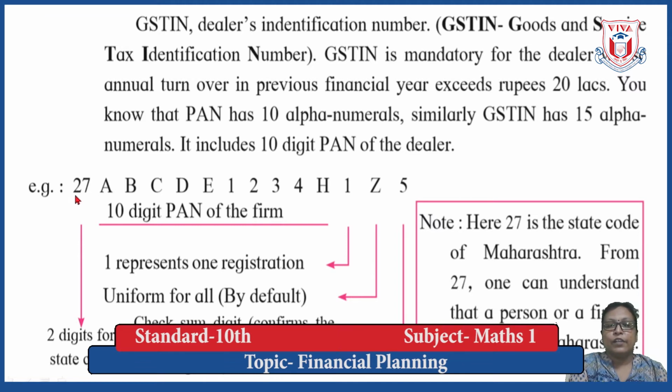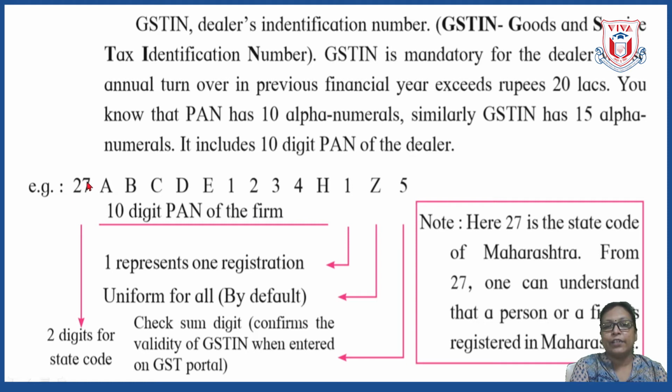Here the first two numbers, that is 27, you can see here. These two digits give us the state code. Now this 27 is the state code of Maharashtra. So from 27 we can understand that the person or the firm is registered in Maharashtra. Then the next 10 digits are the PAN number of that particular firm.